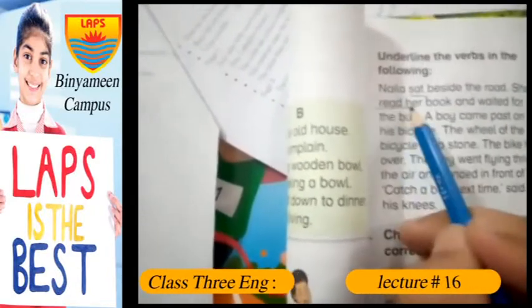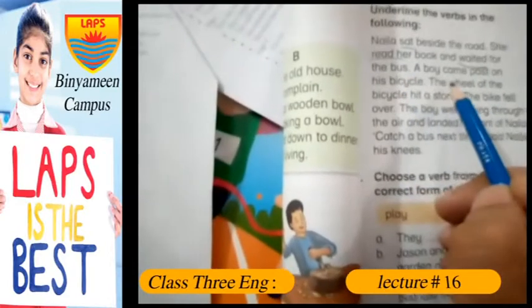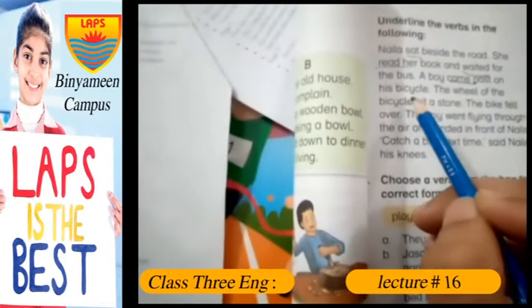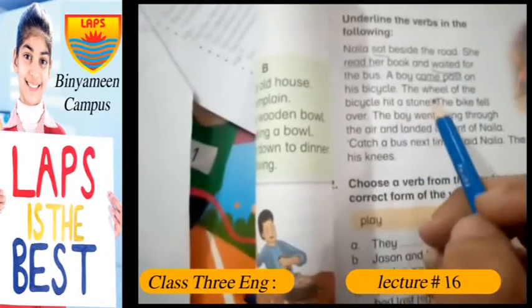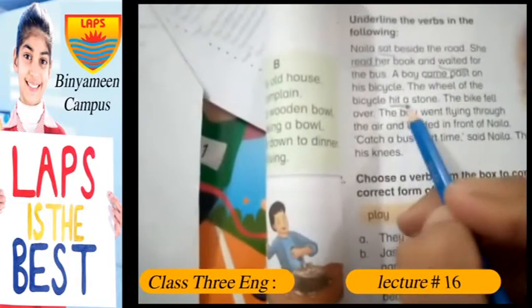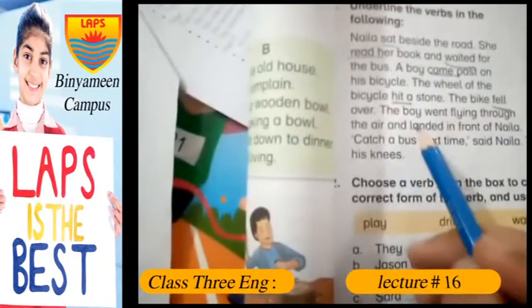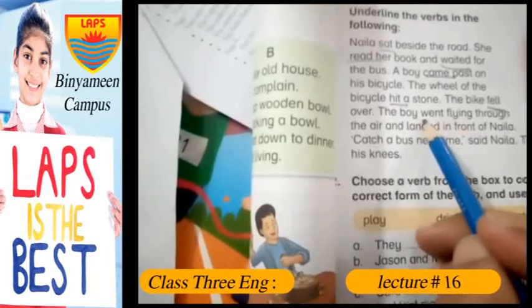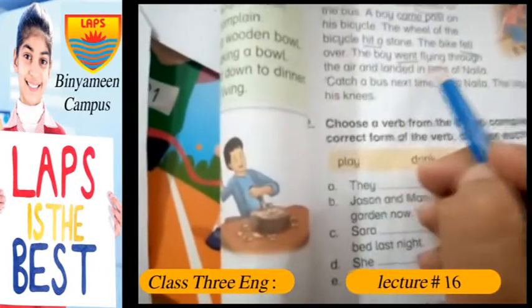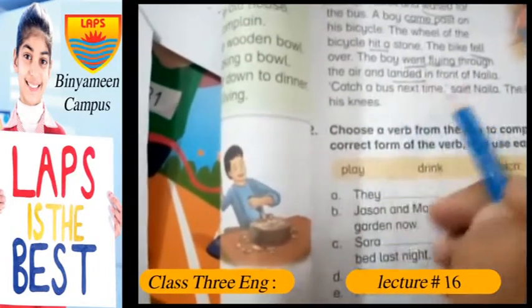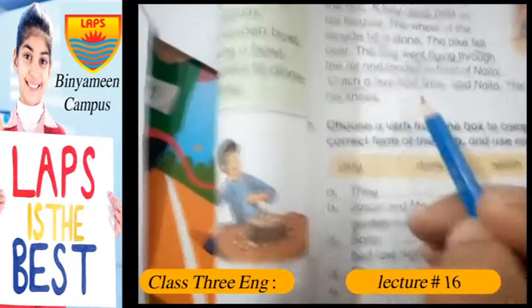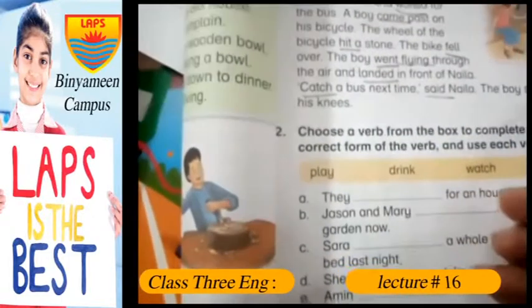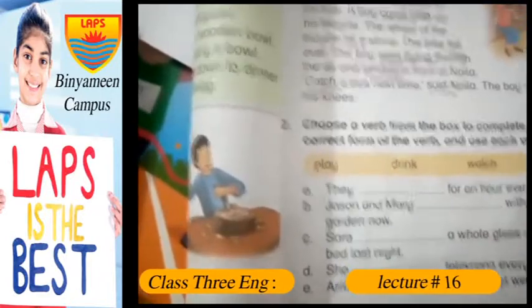She read her book and waited for the bus. A boy came past on his bicycle. The wheel of the bicycle hit a stone. The bike fell over. The boy and flying too went flying and landed in front of Nadia. Catch the bus next time, said Naila. The boy smiled and rubbed his knees.